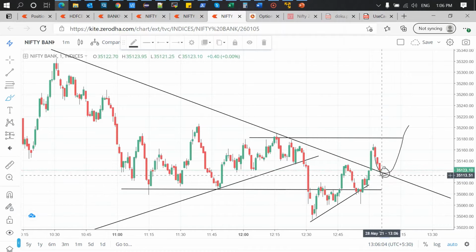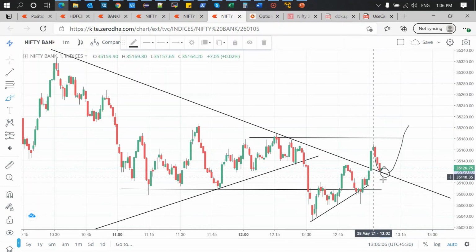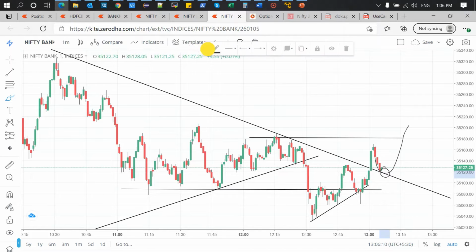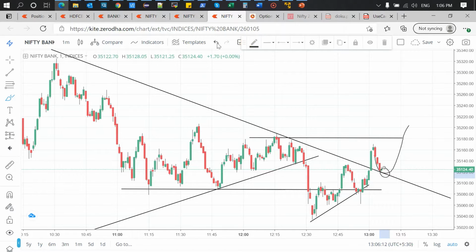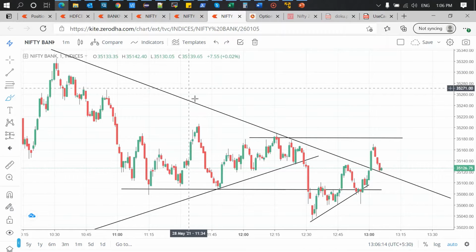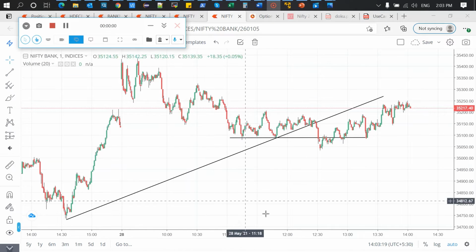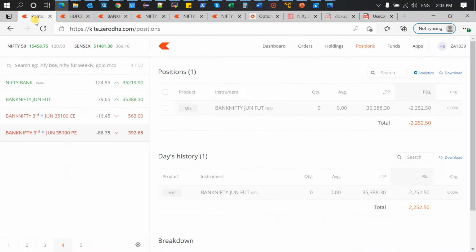Okay, it should break with a good red candle on this trend line. See, it's forming a green candle. That means it's a clear retest. So in that case we will exit the trade. Whatever loss is there, we will take and exit around 1200 300. I'll book and exit. Okay, welcome back traders. Finally, I booked a loss of around 90 points.